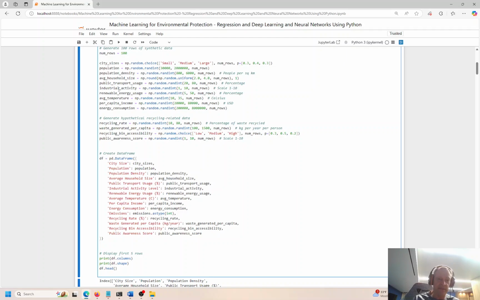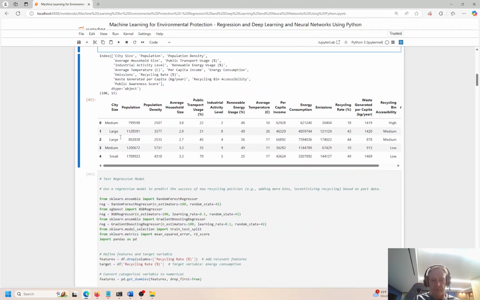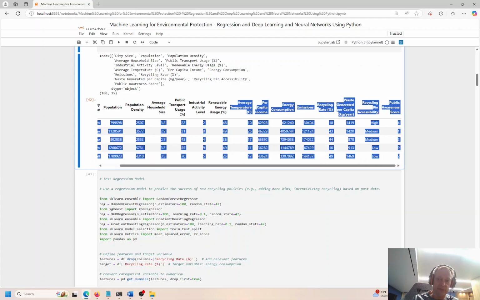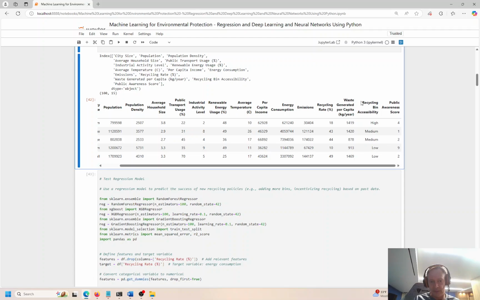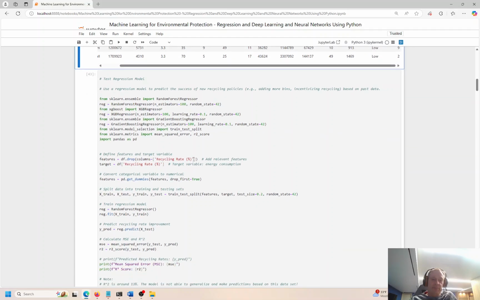Okay, so I couldn't find the real data set that I wanted to work with, so I created my own. That was the genesis for this right here. We have city size, population density, average household size, so on and so forth. I don't have to read all the headers to you and spoon feed you all this information, but this is the data frame with a bunch of recyclable related information here and some details about the population, the size of the town, per capita income, energy consumption, so on and so forth, right? So I go ahead and set up my regression model here.